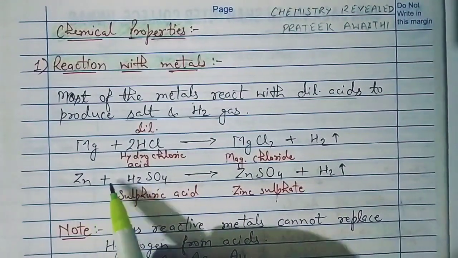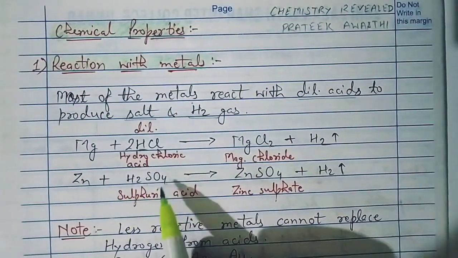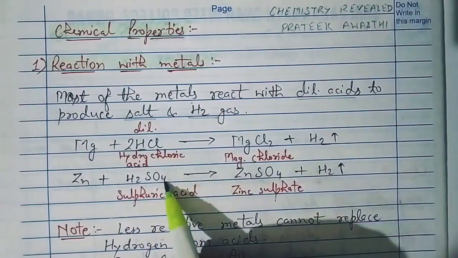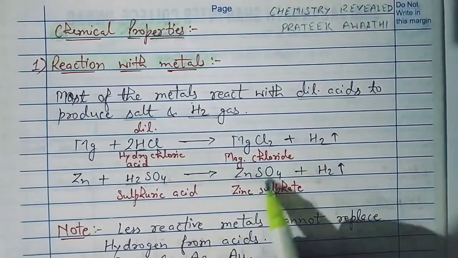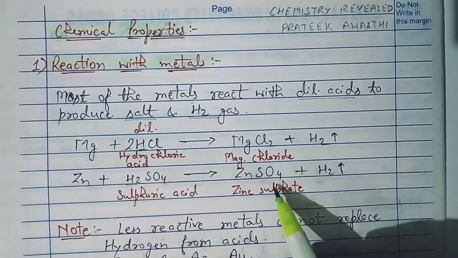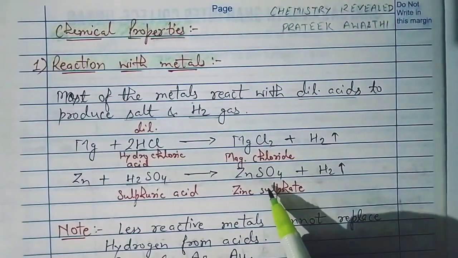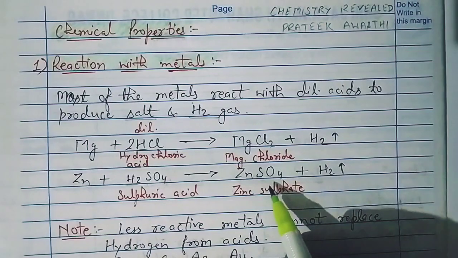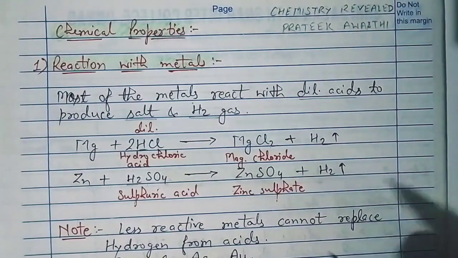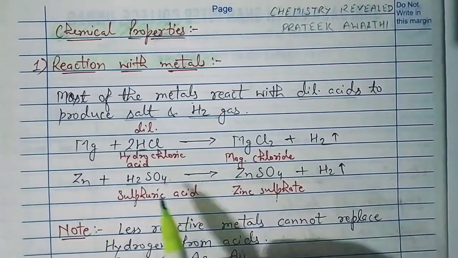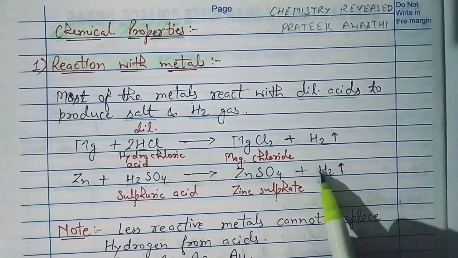Similarly, zinc plus, now we have taken a different acid, that is dilute H2SO4, called sulfuric acid. So again, zinc is displacing hydrogen and forming zinc sulfate. Keep on learning the names, how we are writing the names also. You are going to learn how to write the names of the compounds in the senior classes also, and I hope some part of them you have already studied in the previous chapters. So zinc sulfate you get by displacing the hydrogen, and hydrogen gas is released.